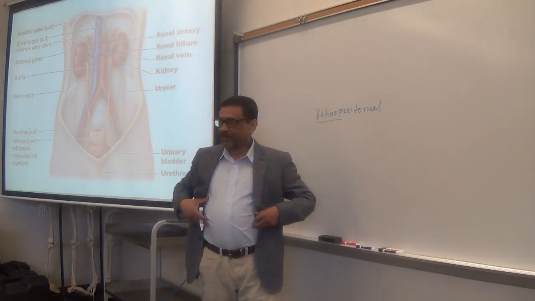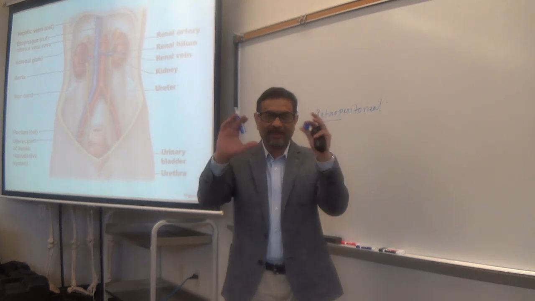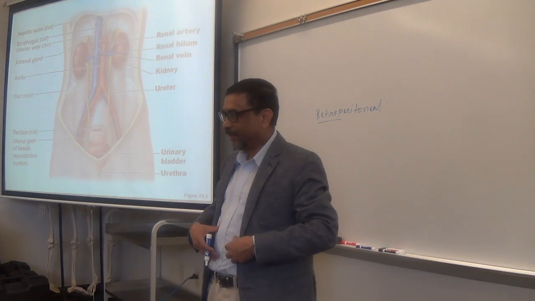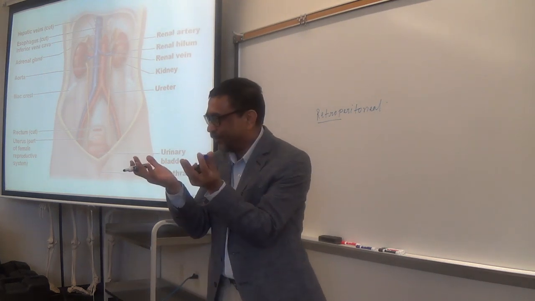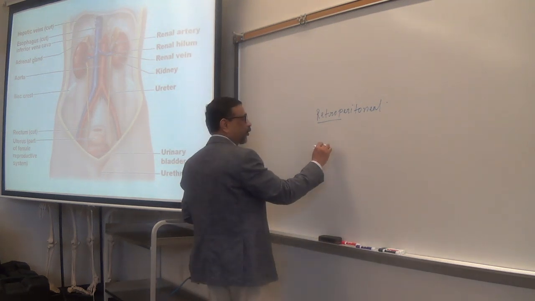Most of the organs are intraperitoneal, inside the peritoneal cavity. Remember that? Most of the structures, like the stomach, small intestine, large intestine, right? Those are inside the peritoneal cavity. There are few organs that are retroperitoneal.